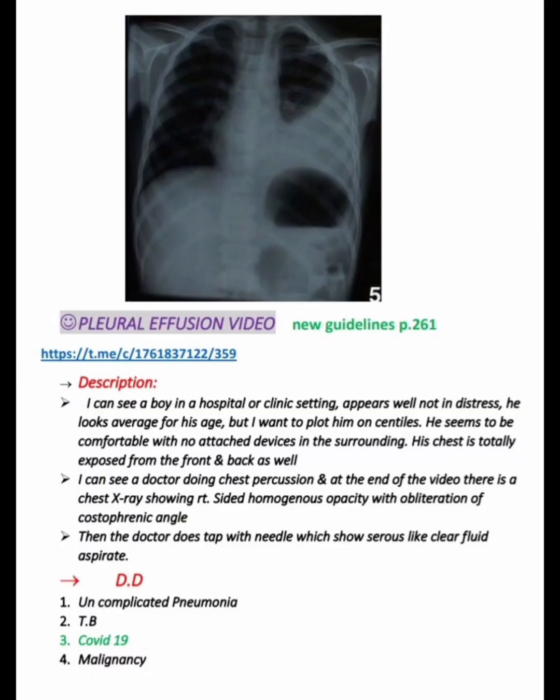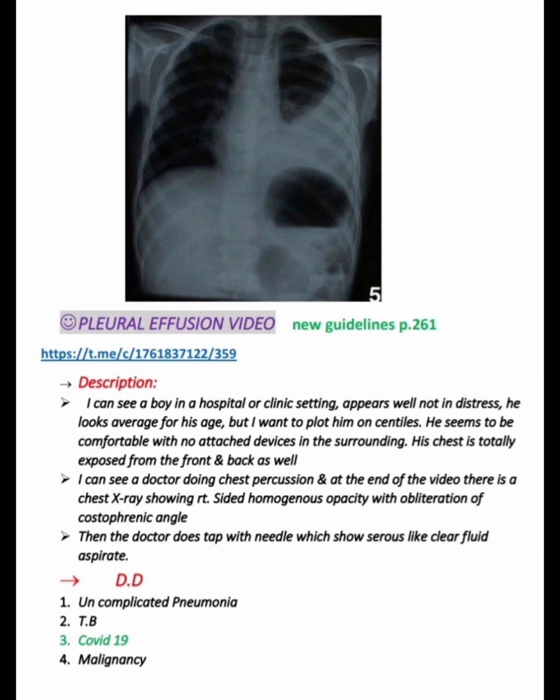First question is, what do I observe in this video? The description of the video is that I can see a boy in a hospital or clinic setting. He appears well, not in distress. He looks average for his age, but I want to plot him on centiles. He seems to be comfortable with no attached devices in the surroundings. His chest is totally exposed from the front and back as well.